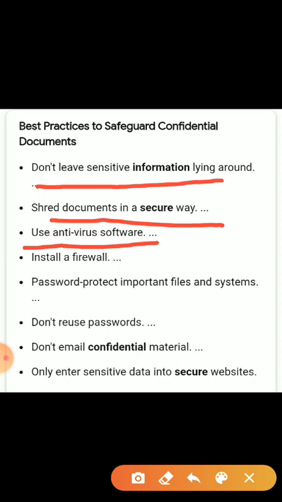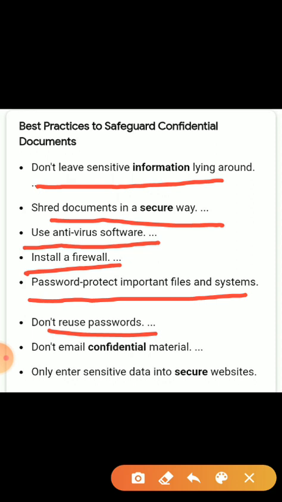Always use antivirus software, install a firewall, and password protect important files and systems. If the files are very important, give a password to that file for protection. Don't reuse your password; change your password regularly and remember it.